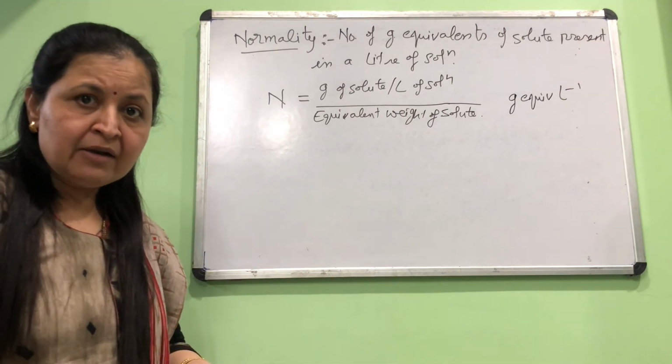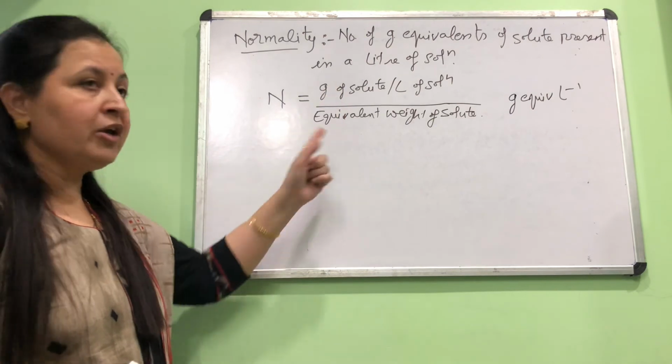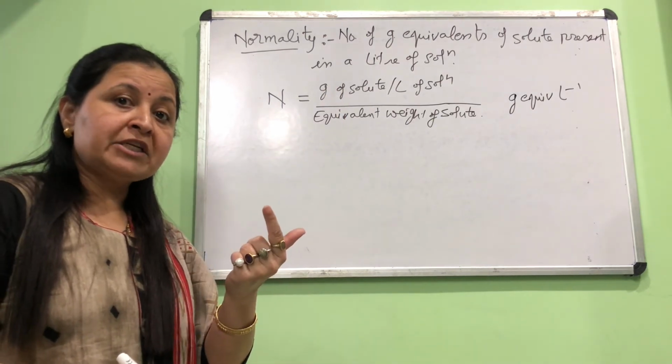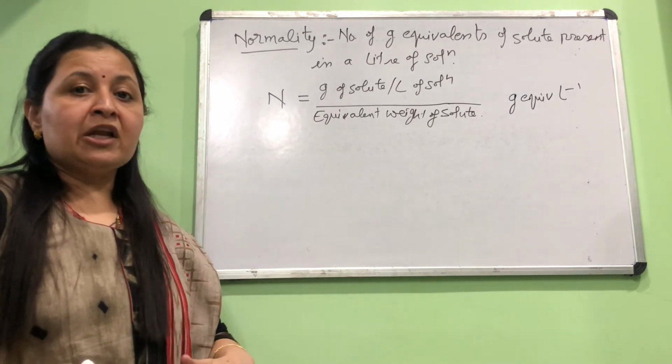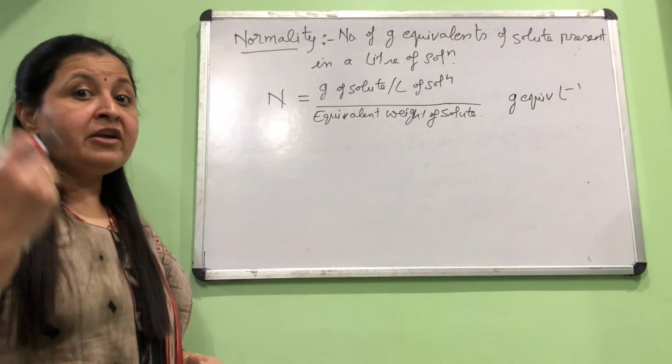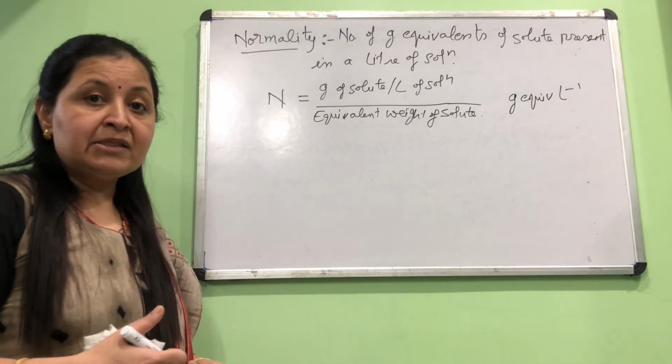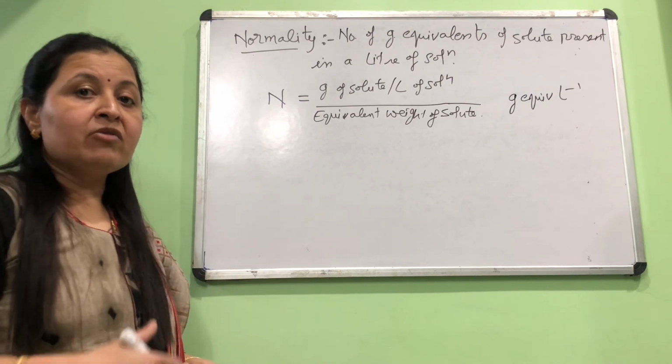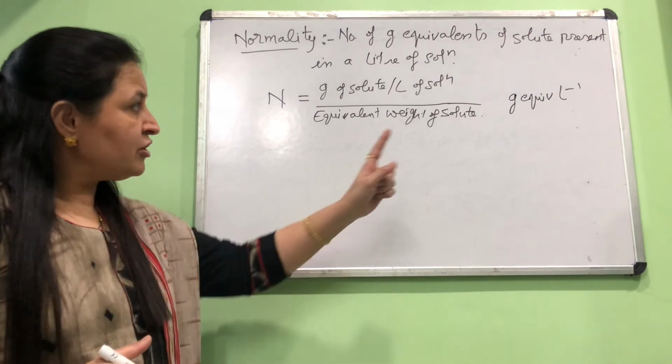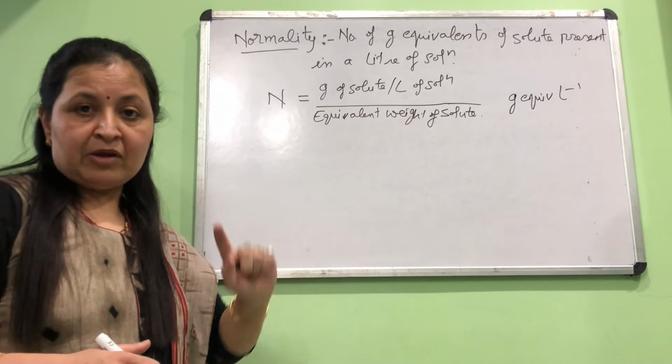It is very easy to understand. What is gram equivalent? It is the ratio of grams of solute upon equivalent weight of solute, as the number of moles is the ratio of grams of solute upon molecular mass of solute. So there the relation was between gram and molar mass. Here the relation is between gram and equivalent mass. So that will change the name. That was mole, this is gram equivalent per liter.